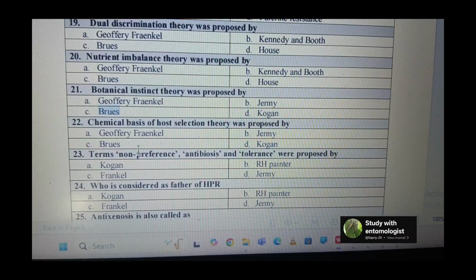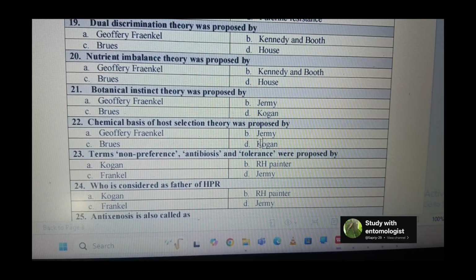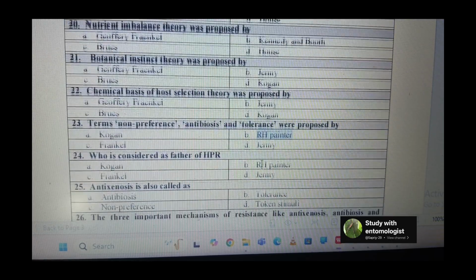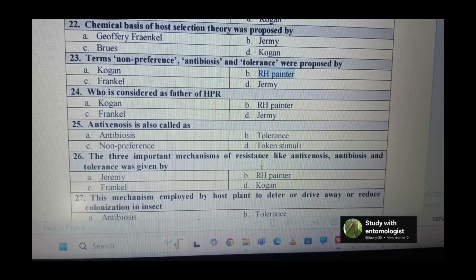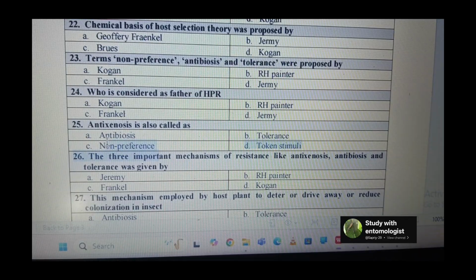Next question is chemical basis of host selection theory was proposed by, so it is proposed by Kogan, and Kogan and Ortman gave the antixenosis term also. The terms non-preference, antibiosis and tolerance were given by R.H. Painter. Next question is who is considered as father of HPR? So R.H. Painter is considered as father of HPR. Antixenosis is also called as, so antixenosis is also called as non-preference.